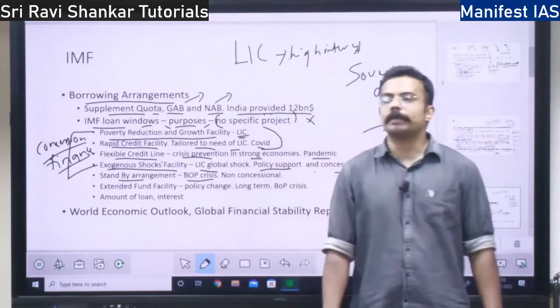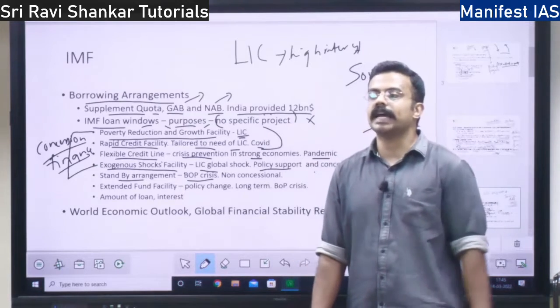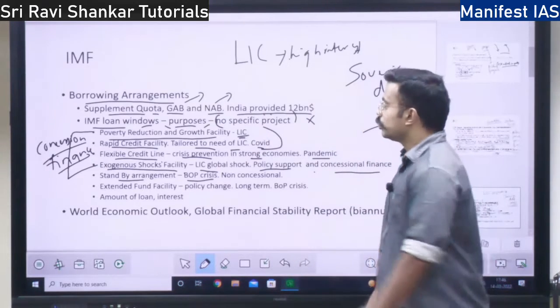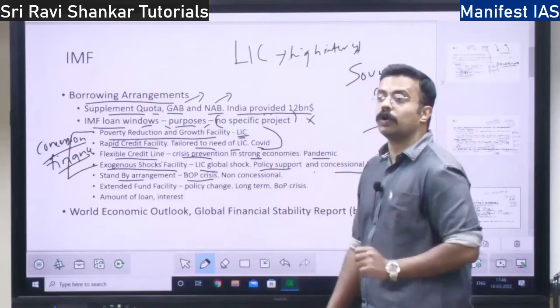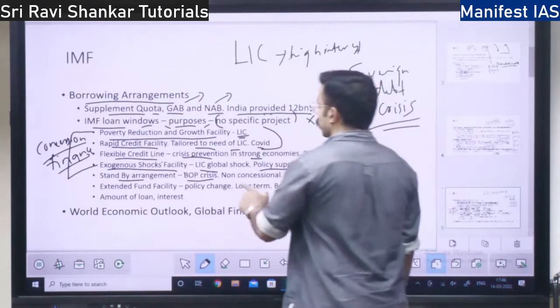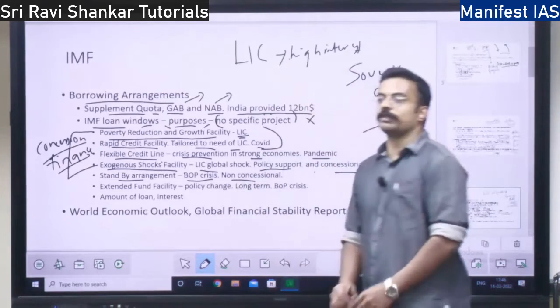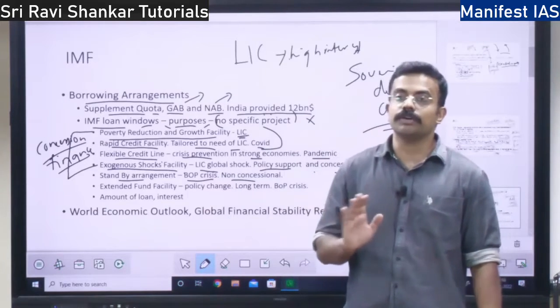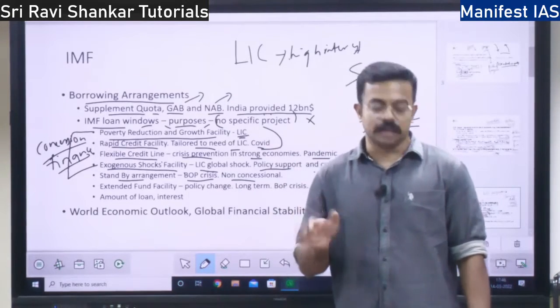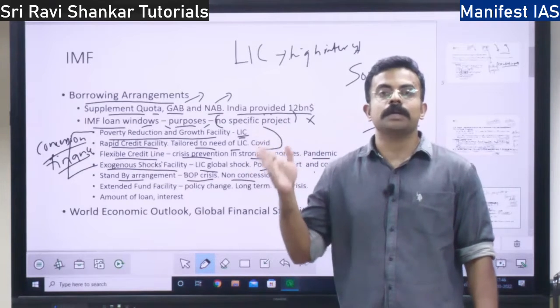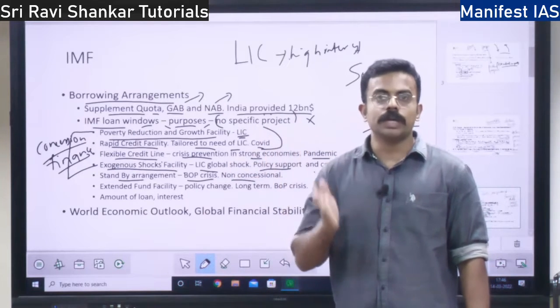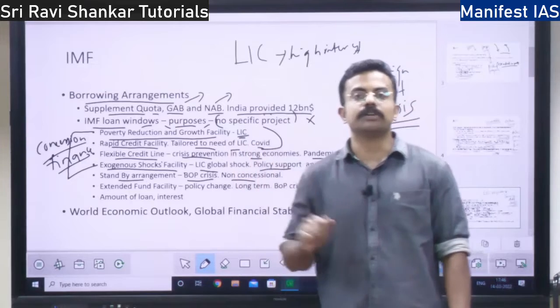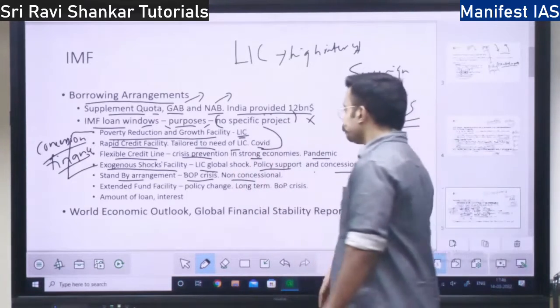During the balance of payment crisis, under the standby arrangement. So these windows you should know, right? Under this standby arrangement, it is non-concessional. They are not going to give money under any concession. Only at whatever market prescribed interest rate is there, they are going to give money, right?